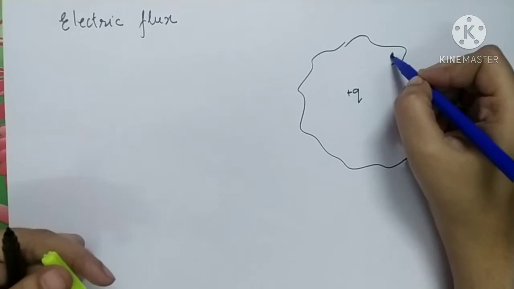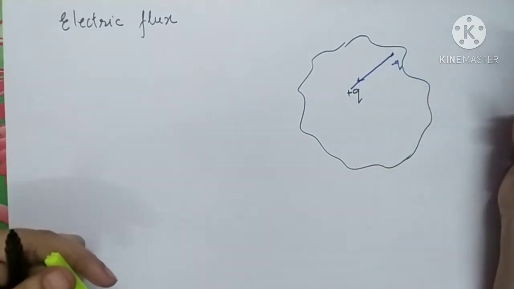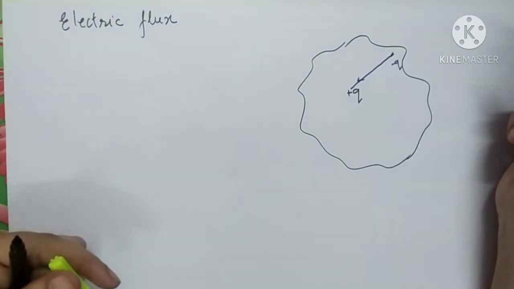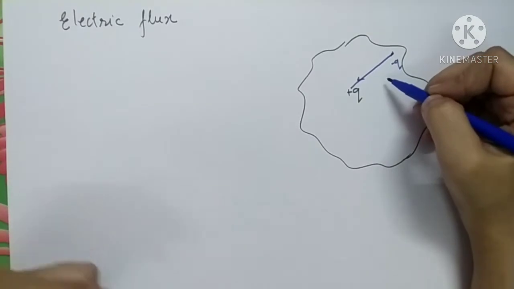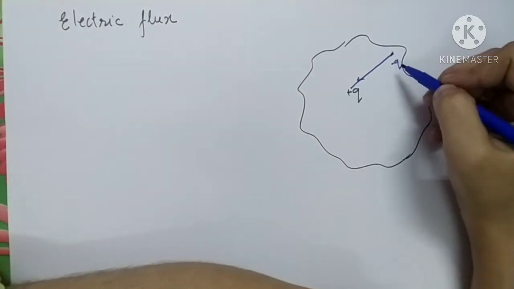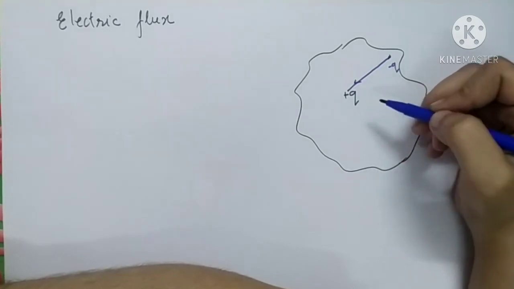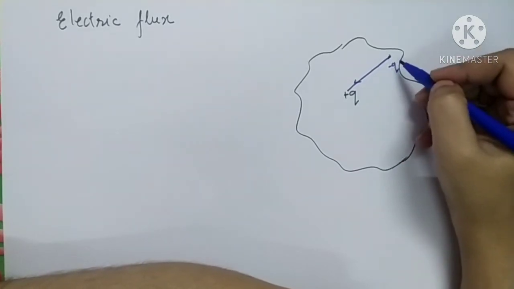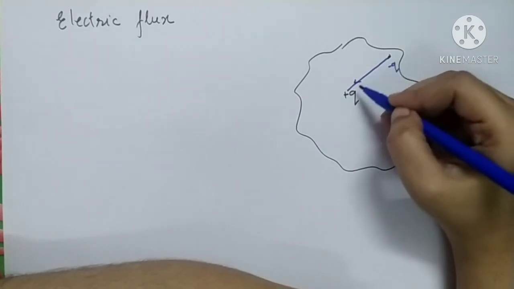This minus q is placed inside the field of the charge, so it is going to be attracted by this positive charge, as there will be a force of attraction. You will see that this charge has moved along a line.